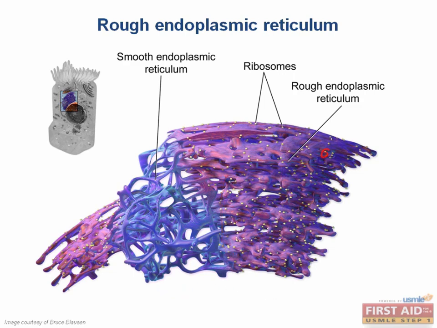So why would you want ribosomes to be in this membranous structure instead of floating around the cytoplasm? Because the rough ER is where secretory proteins, which are destined to be exported from the cell, and proteins that will end up embedded in the membrane, are synthesized, and it's more efficient to make them all in an organized location instead of trying to round them up later, after they've been in the cytoplasm. The rough ER is also the only place where certain post-translational modifications are added. Can you think of any examples?